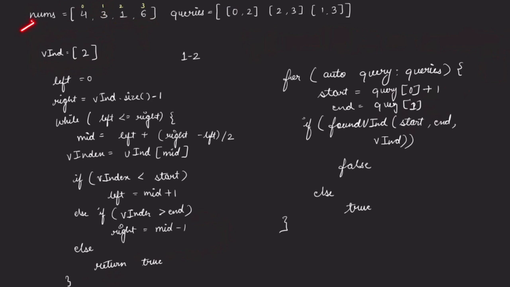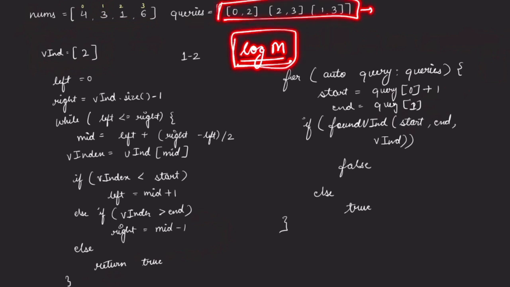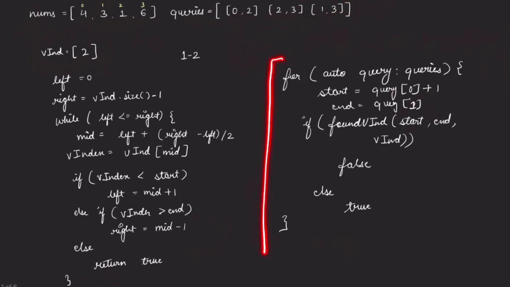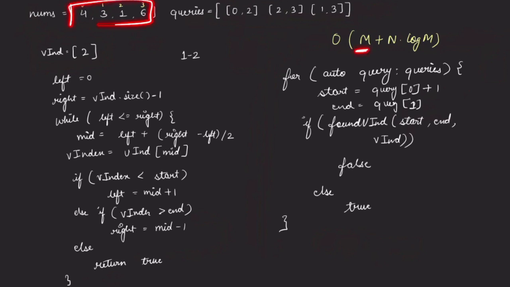Now here, once we would be traversing in nums for finding out the violating indexes, which let's suppose takes m time, right? And then for each of the queries, we will be applying binary search, right? That binary search will take log m time. So this log m time is happening for all the queries. Let's suppose queries length is n. So this particular loop will be taking the time as n log m, right? So we can say that the overall time complexity of this code will be m plus n log m, right? M is the number of elements in nums and n is the number of queries, right?